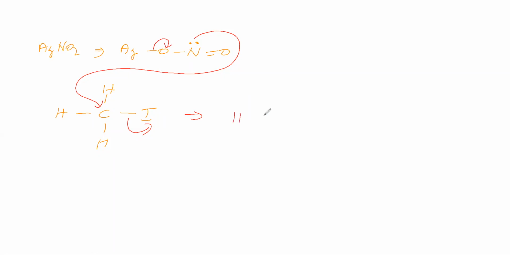We will see this CH3, N double bond O is there, and here it becomes dative bond O. Actually it becomes O minus.